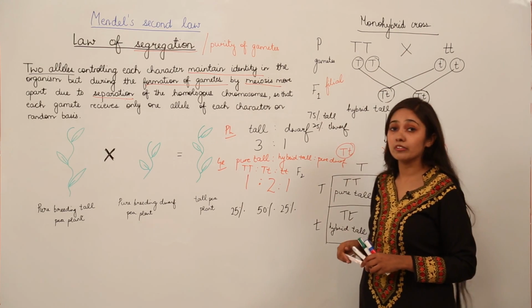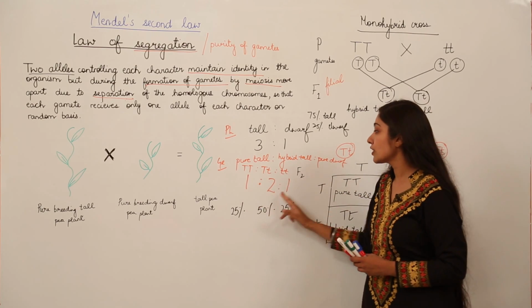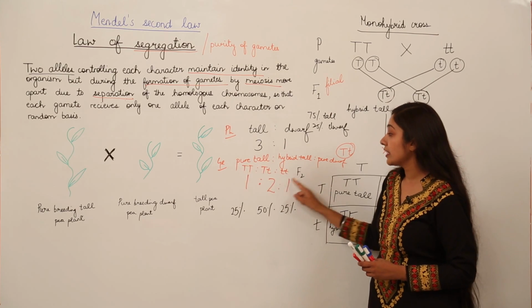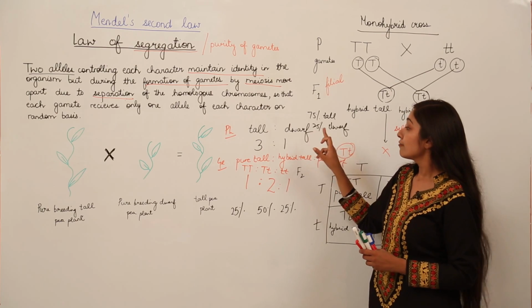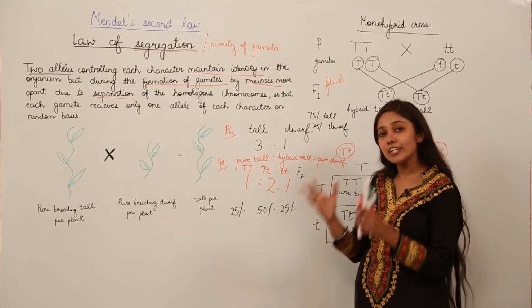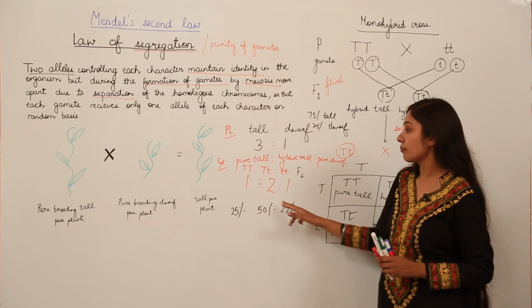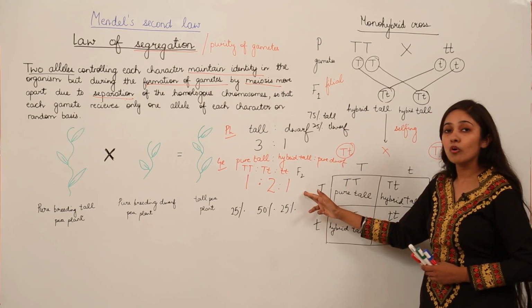Remember the monohybrid ratio is 3:1 phenotypic ratio and 1:2:1 genotypic ratio, because here we are discussing the type of genetic outcomes. So here this is the appearance 3:1, 3 plants out of 4 are going to look tall to you. And in case of genotypic ratio, we have this combination, we have 2 hybrid plants, 1 pure tall and 1 pure dwarf plant.